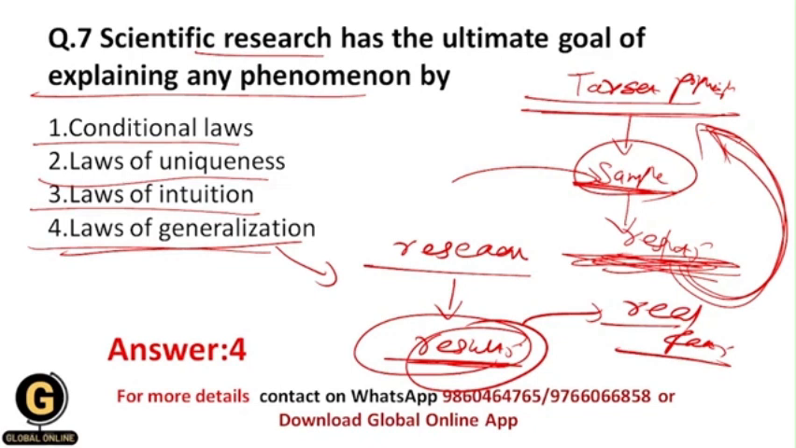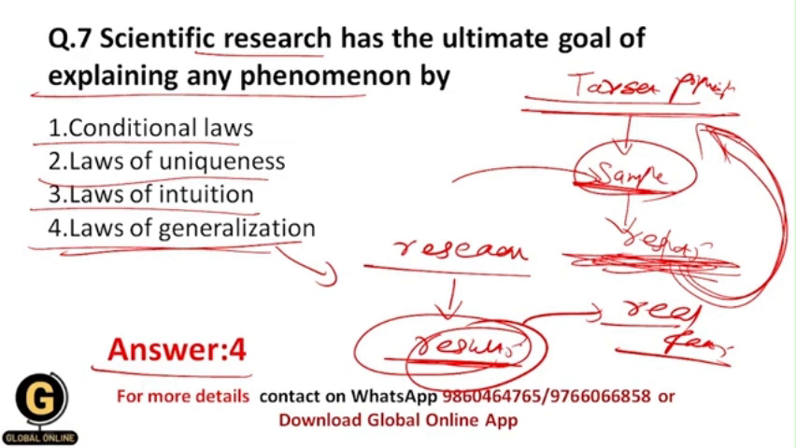If you don't do the generalization, then how can you interpret your results according to your aims? It won't be possible. All of you getting? And that's why the correct answer over here is 4. So remember this from this time, that scientific research has the ultimate goal of explaining any kind of phenomenon by the laws of generalization.